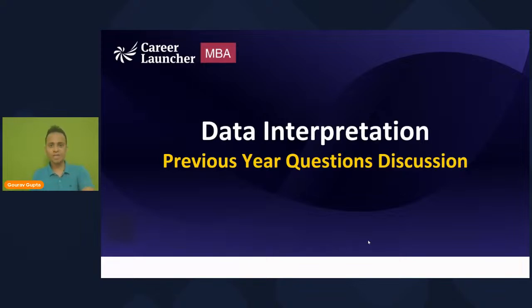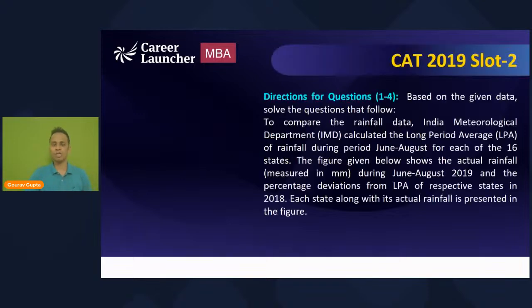All right. Now friends, let's begin with this session. Today, I'll be discussing one beautiful set from one of the previous year papers of the CAT examination. This set belongs to CAT 2019, slot number 2, logical reasoning and data interpretation section. So let's have a look at this question, all of us together. This is the general set of directions that is given for this particular set.